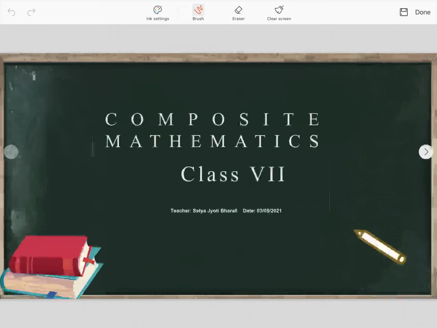In number system we are going to study about integers, fractions, decimals, rational numbers, then questions related to exponents and powers also. Understood? Then in algebra we are going to study about algebraic expressions, then linear equations in one variable. Then commercial arithmetic we are going to study two important chapters, that means ratio and proportion and percentage and its applications. Okay. Then geometry, we have many chapters given in geometry.